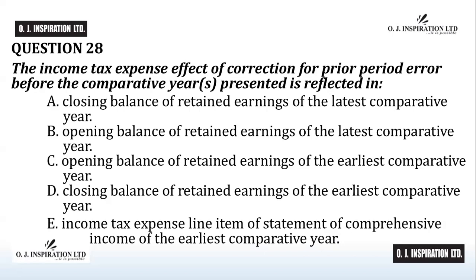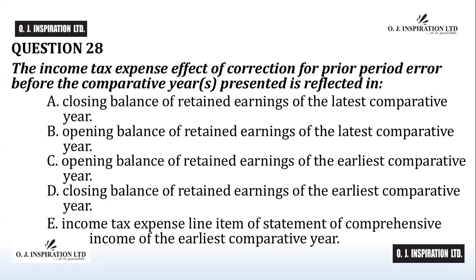Time up. The answer to question number 28 is C, opening balance of retained earnings of the earliest comparative year. The income tax expense effect of correction for prior period error that occurred before the comparative year or years presented is reflected in the opening balance of retained earnings of the earliest comparative year presented.